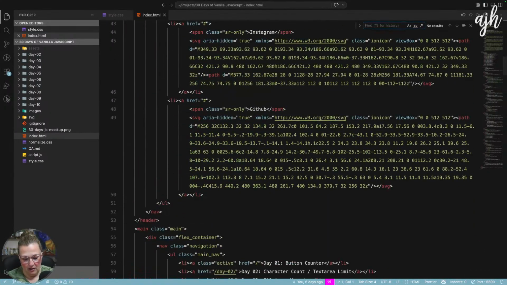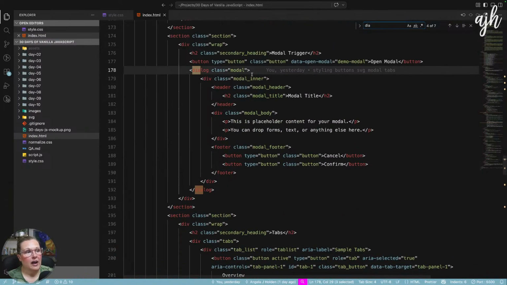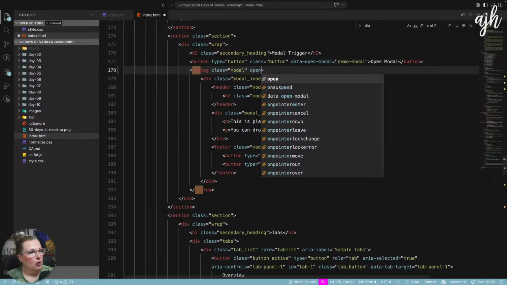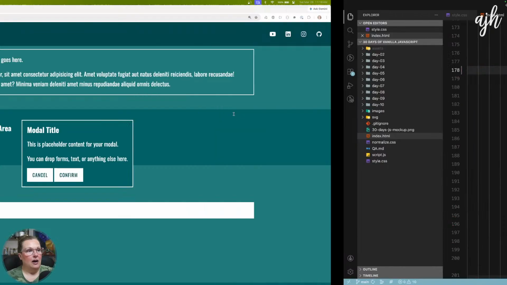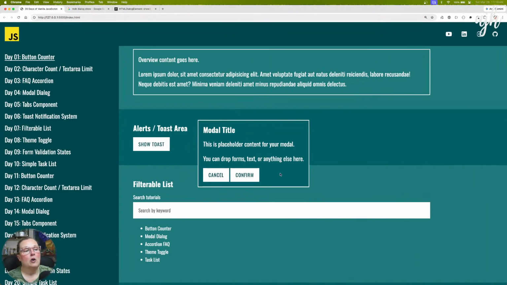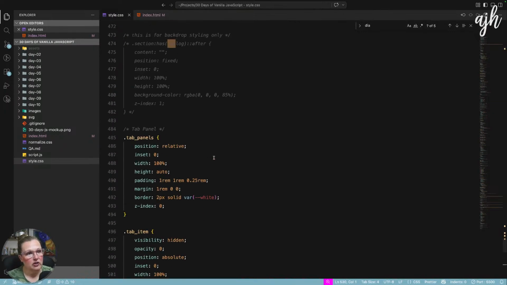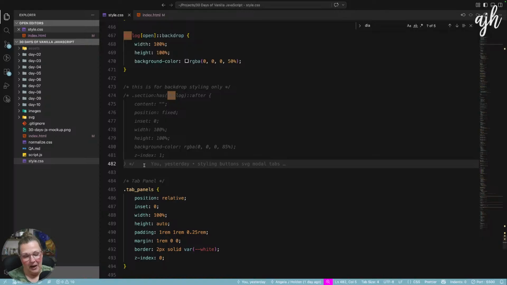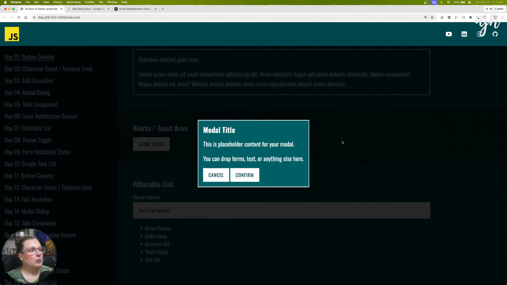Let's see if we can find it here. So here's the dialog element. When we add the open attribute to the dialog element, it shows the modal. Now, we're not using JavaScript, we're not using show modal, so we don't actually get the backdrop pseudo class, but we styled just a kind of a fake backdrop just for the purposes of styling, because we obviously haven't written the JavaScript yet. So this is what the backdrop would look like.